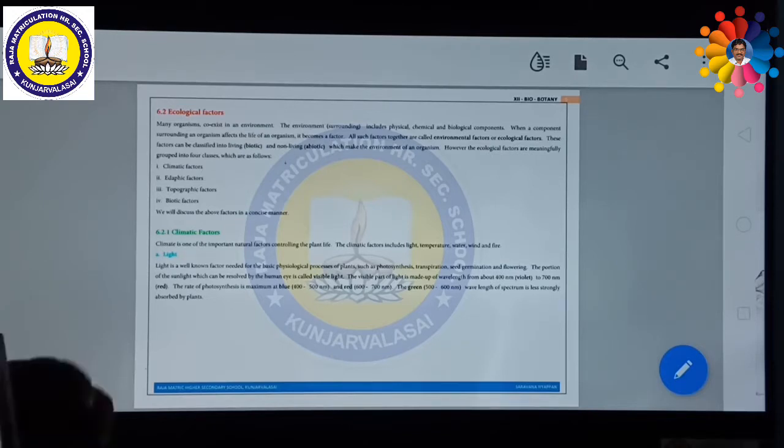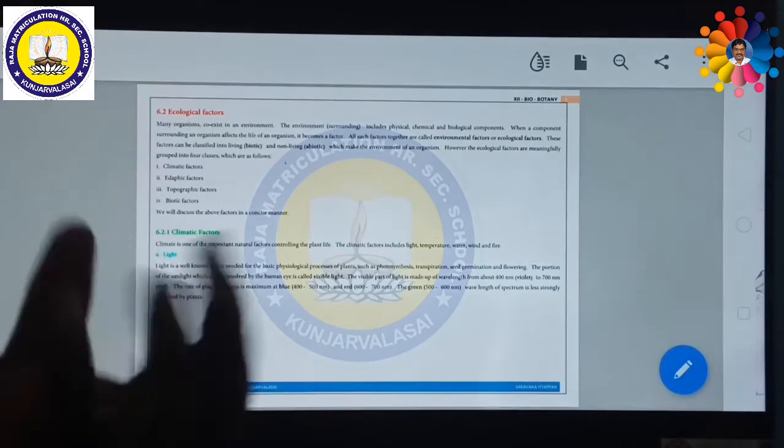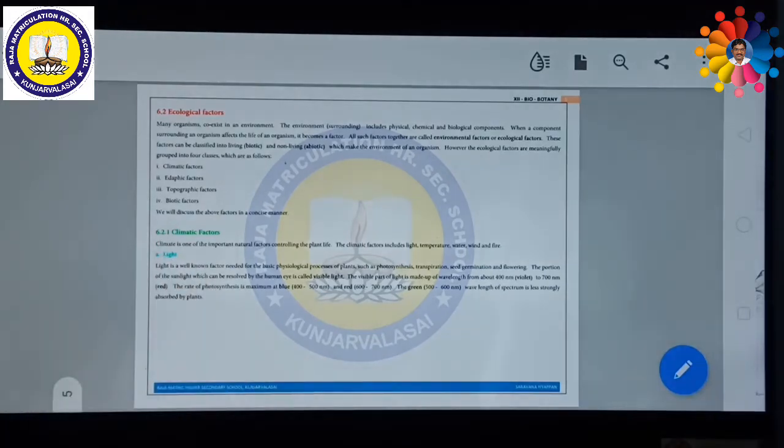Then seed germination: without light, some of the seeds cannot germinate, so light is also very much essential for seed germination. Flowering, the blooming of the flower, is the most important physiological process. Without flowering, no living organism can perpetuate its race. This is also controlled by light.